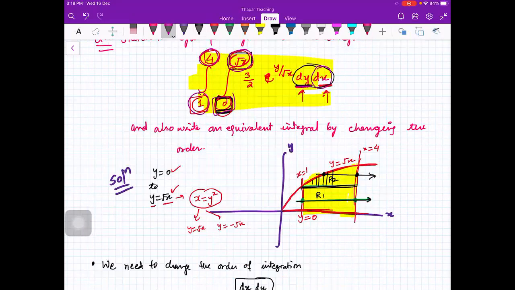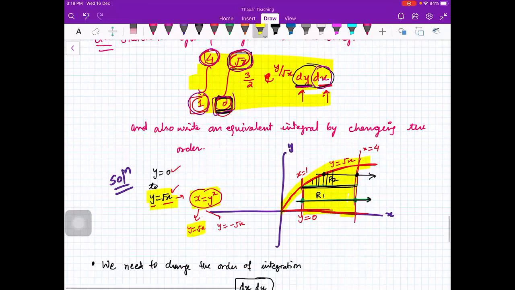Here you wrote that x is equal to y square, and then what is the use of y is equal to root x and y is equal to minus root x? I was just telling you that for this parabola there are two branches. One is this part and one is the lower part. We don't need that lower part, because y is root x for us.